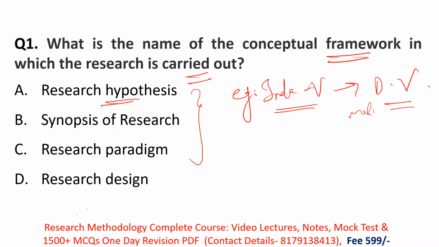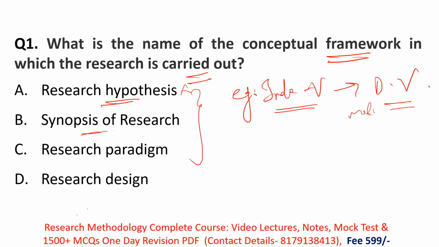Research hypothesis, we all know, is nothing but your prediction, your guess. It is not related to the conceptual framework, so that's why option A is incorrect. Then synopsis of research. Synopsis means what are the ideas, what will be your thoughts.